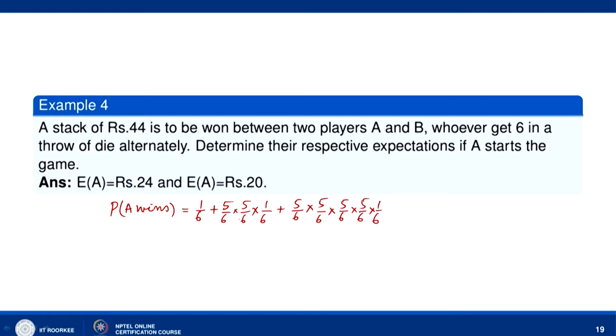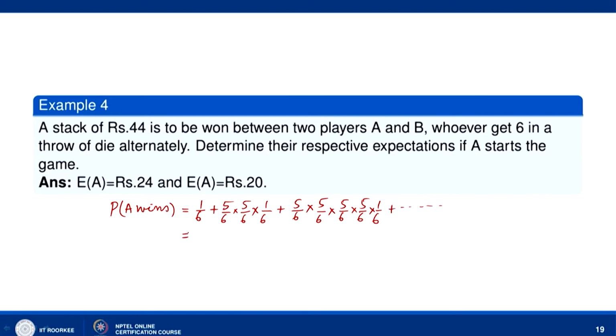So, in the first chance he does not get 6, the probability will be 5 by 6, then B also does not get 6, the probability 5 by 6, then A gets the chance, the probability will be 1 by 6 if he wins. If he does not win, then 5 by 6 into 5 by 6 into 5 by 6, then B will get a chance. B should not throw 6, so 5 by 6, then A will win if he throws 6. So, that will be probability 1 by 6, and so on.